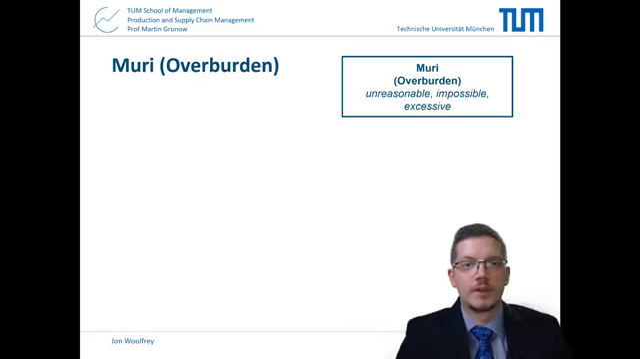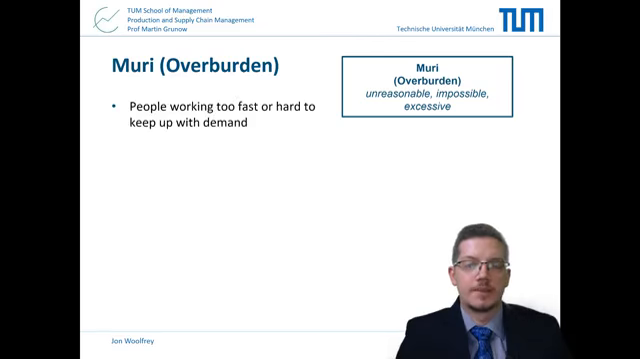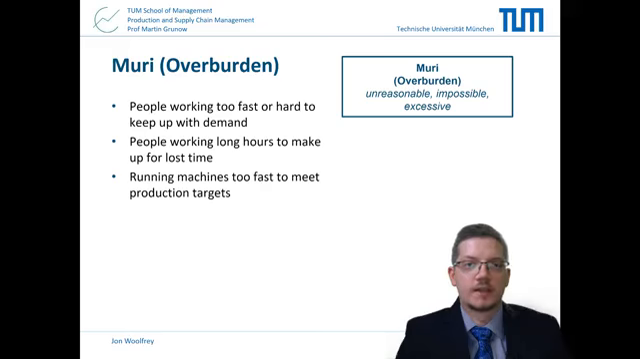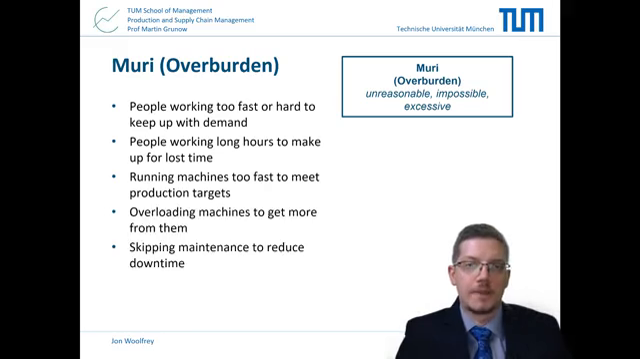Muri, or overburden, can be thought of in several ways. This could be people working too fast or too hard to keep up with demand, people working long hours to make up for lost time, running machines too fast to meet production targets, overloading machines to get more from them, or skipping maintenance to reduce downtime. When we are overburdened, we tend to cut corners, we make mistakes. Our work environment becomes messy, disorganized. This leads to the idea of muda. It is futile or pointless in these situations to try and work harder when the system is working against us. Thus, we should aim to work smarter and not harder.